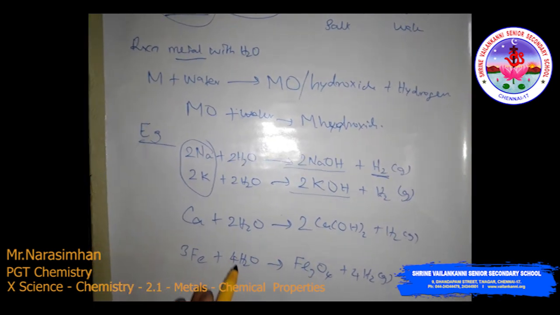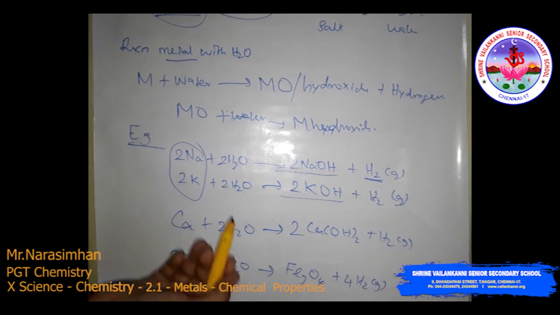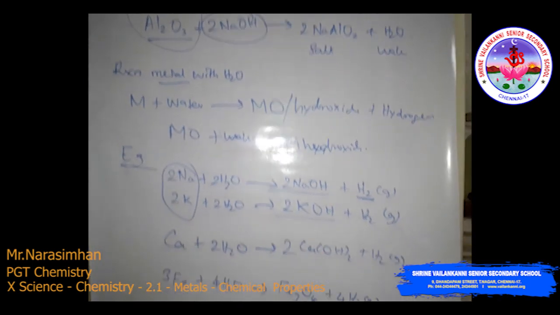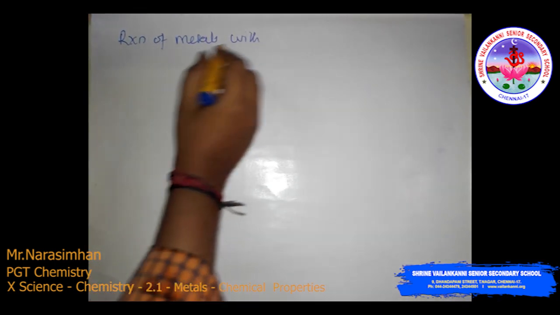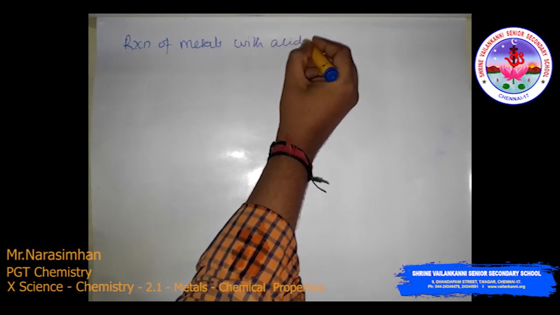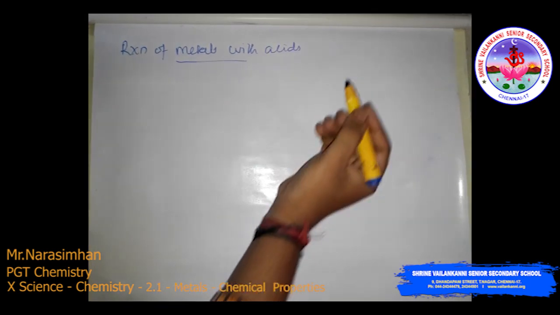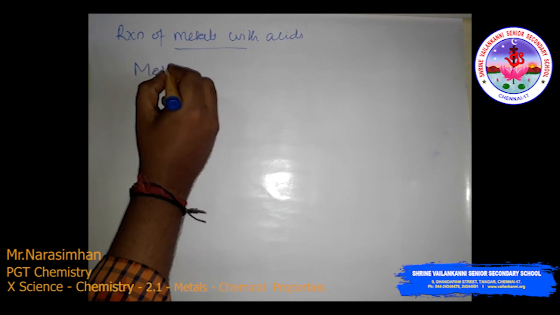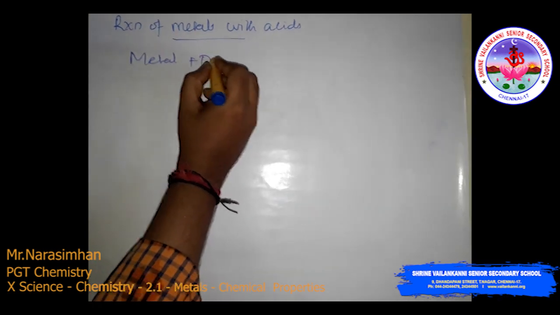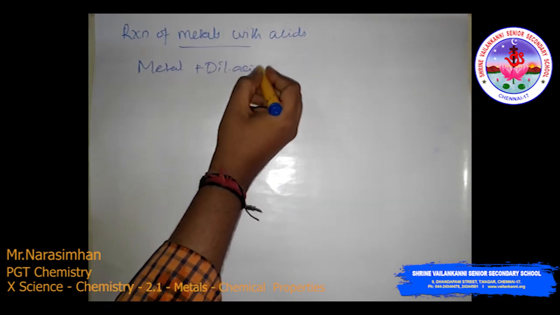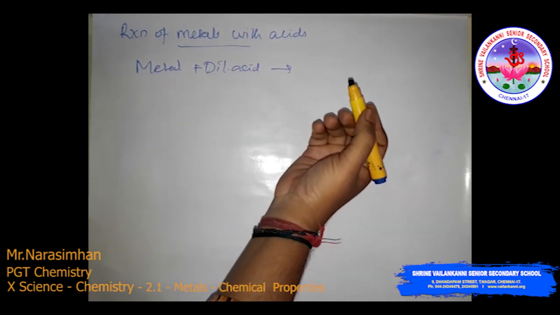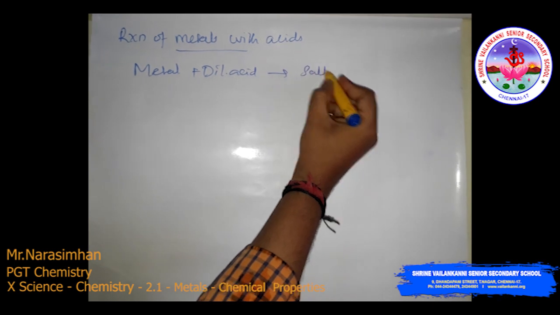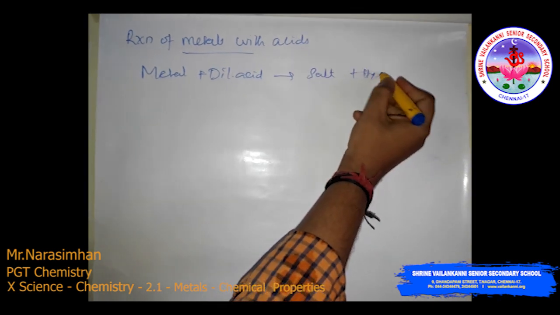The next is chemical properties of metal. The reaction of metal with acid, that is dilute acid. For example, the metal reacts with dilute acid. What happens? They produce salt and hydrogen gas.